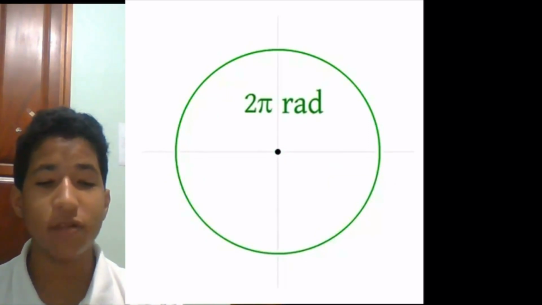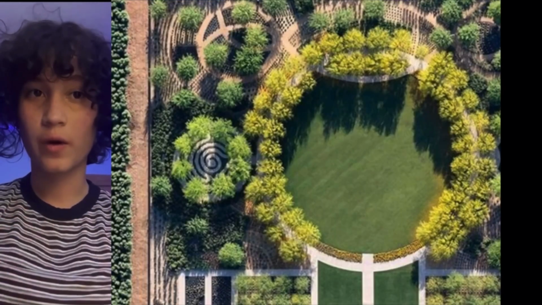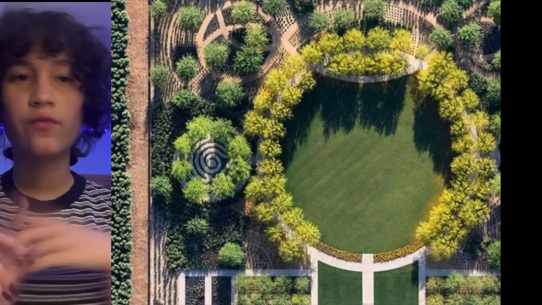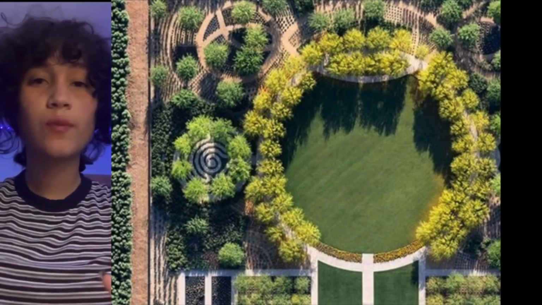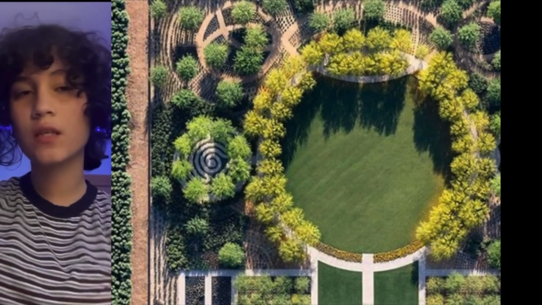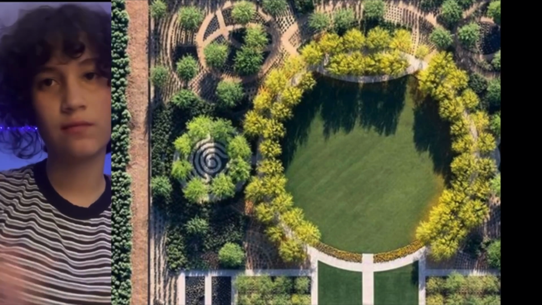That's why a full circle is the same as 2 pi. A way of thinking about this is to imagine that you're standing in a circular park and you go for a walk around the outside of the park, which is 6.28 radians, or walking 360 degrees around it, which is the same thing.